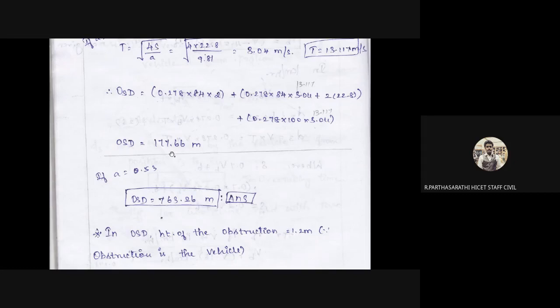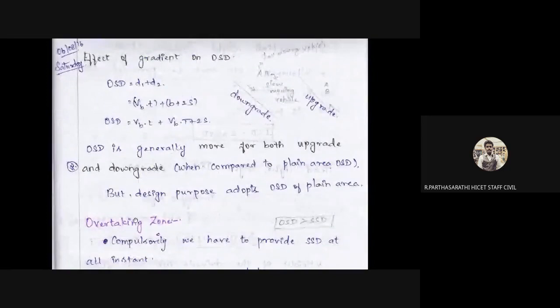That's all. Okay, so the definition: in overtaking sight distance, the height of the obstruction is 1.2 meter. The obstruction is the vehicle. That's all.